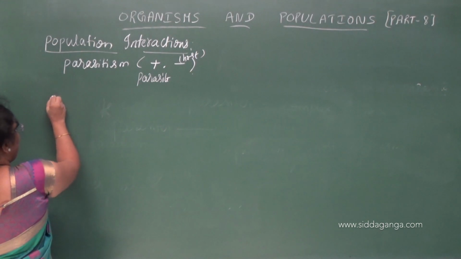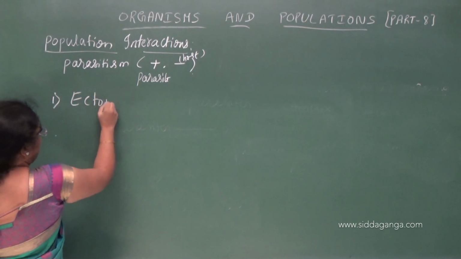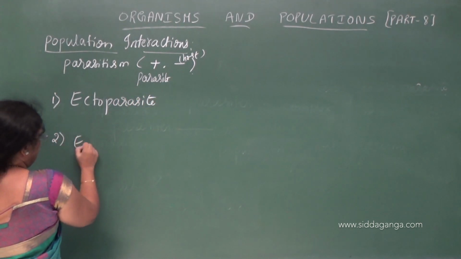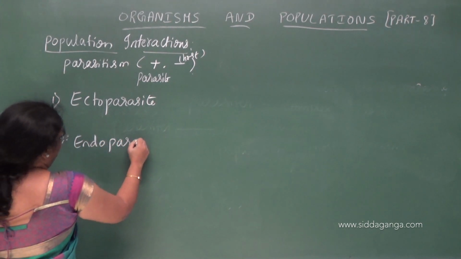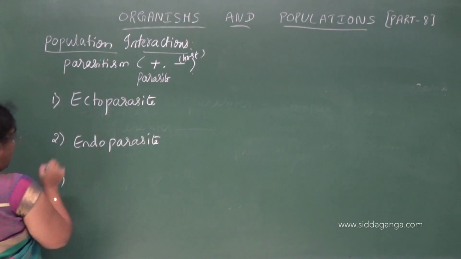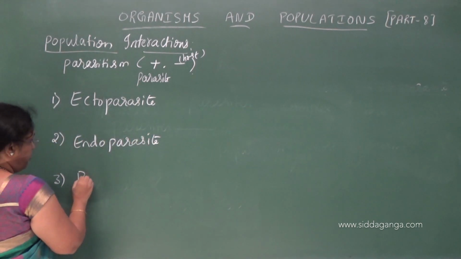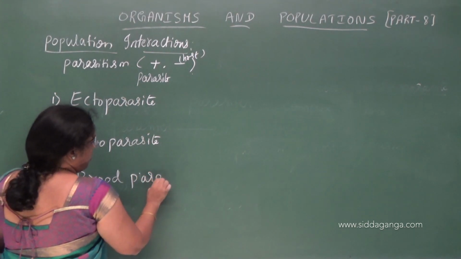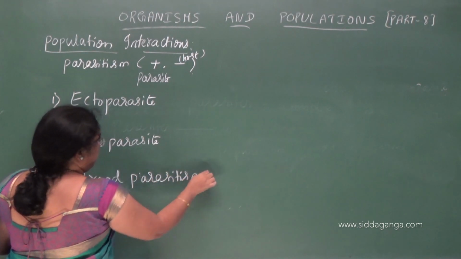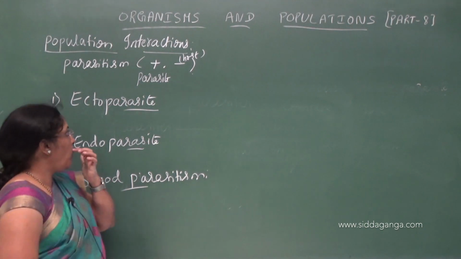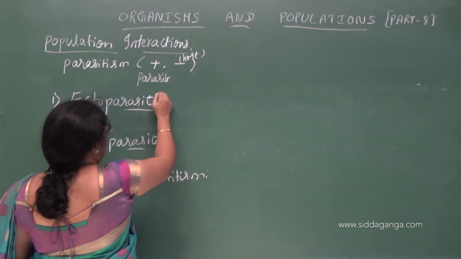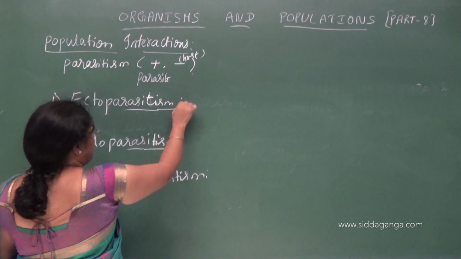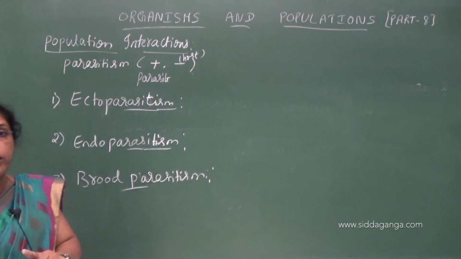So we have 3 types: ectoparasitism, endoparasitism and brood parasitism.